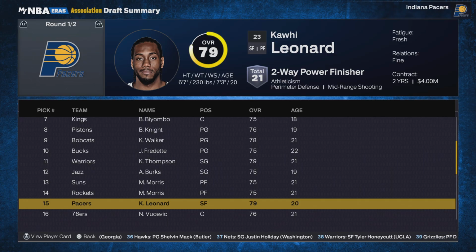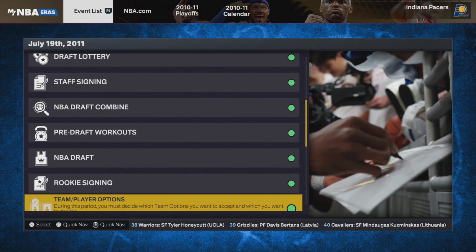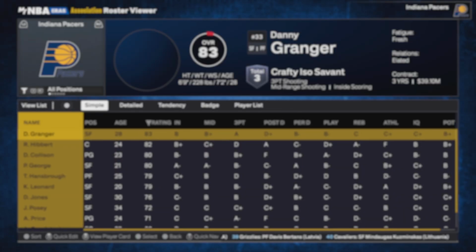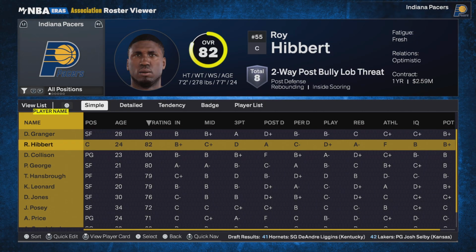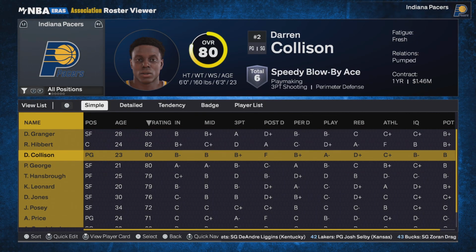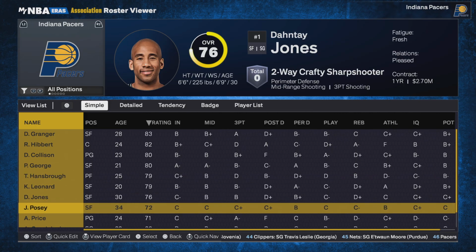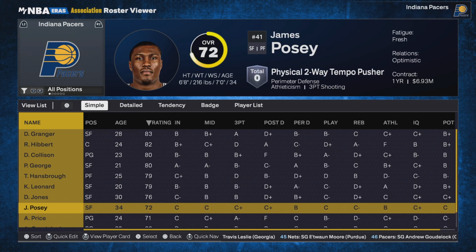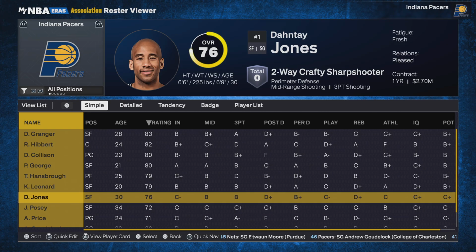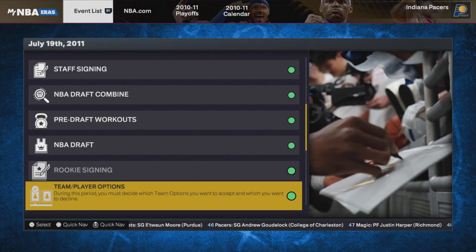What if he did not get traded to the Spurs, but stayed with the Pacers, where he would have built a duo with maybe a healthy Danny Granger, Roy Hibbert, Darren Collison, and Paul George? This builds a duo years early, so it'll be very interesting to see. All right, let's get to it.